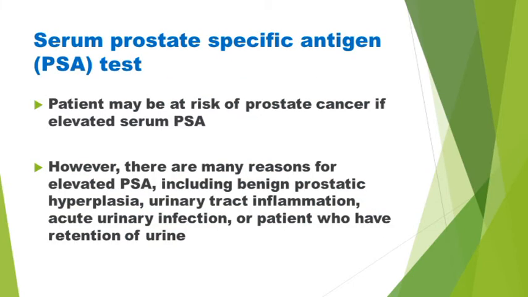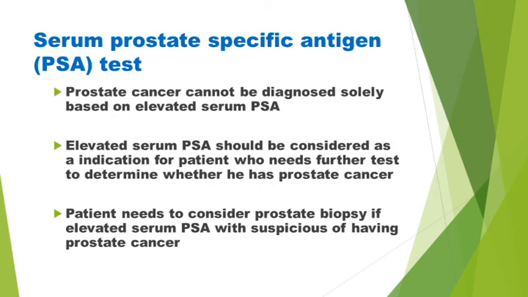Patient may be at risk of prostate cancer if serum PSA is elevated. However, there are many reasons for elevated PSA, including benign prostatic hyperplasia, urinary tract inflammation, acute urinary infection, or patient who has retention of urine. Prostate cancer cannot be diagnosed solely based on elevated serum PSA. Elevated serum PSA should be considered as an indication for patient who needs further tests to determine whether he has prostate cancer. Patient needs to consider prostate biopsy if elevated serum PSA comes with suspicion of prostate cancer.